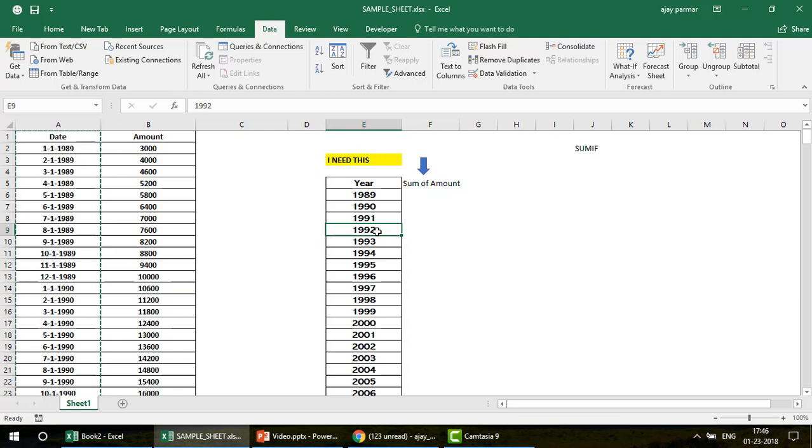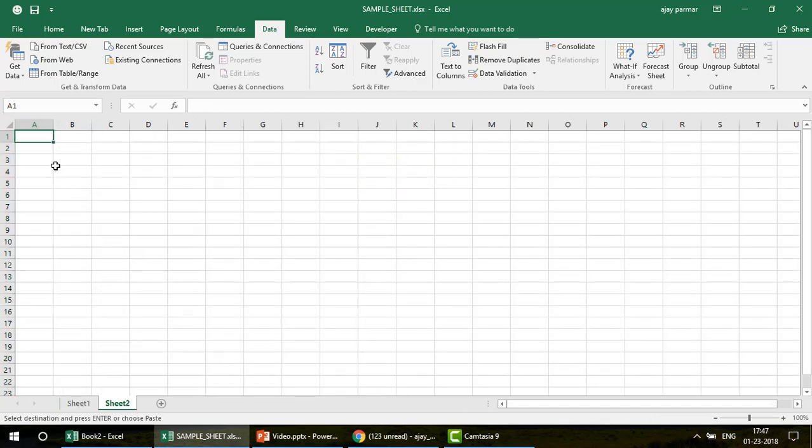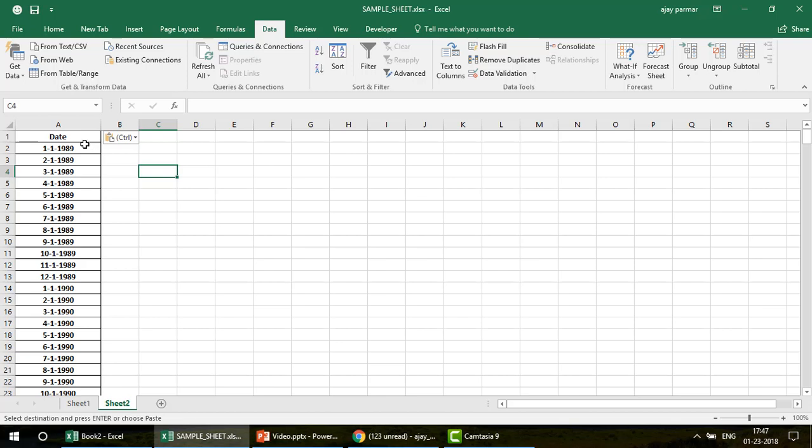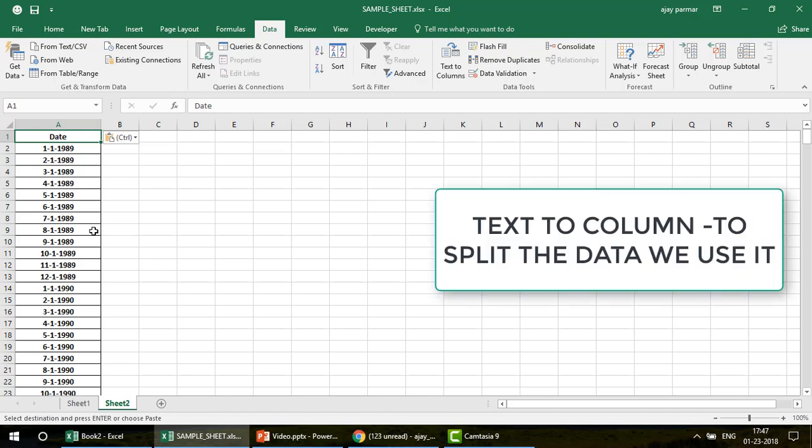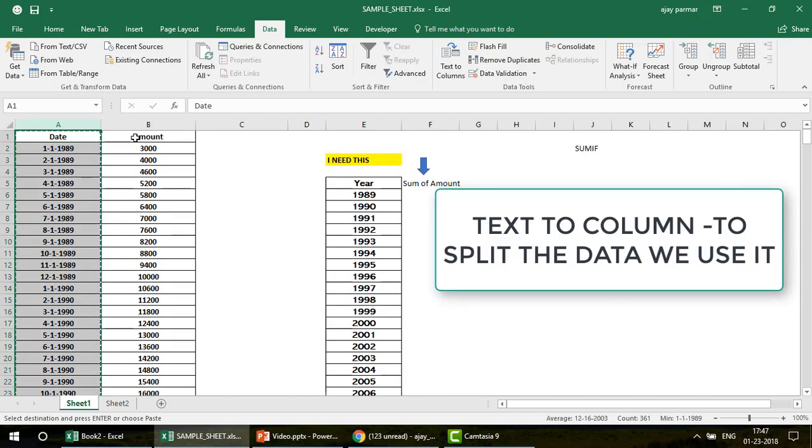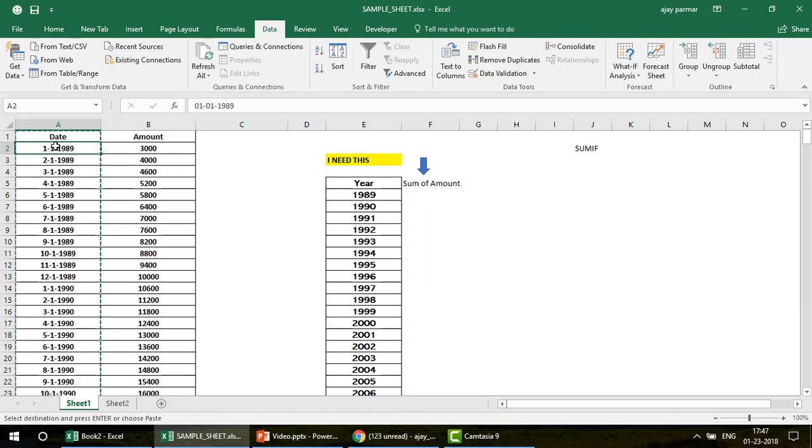So what is the challenge? The major thing you need to do is make sure that you separate the year from this date and month format. So how are we going to do that? There are several ways of doing it. For example, if I just copy this and put it here, the first option you can use is Text to Columns. You don't really have to use a formula, but I will avoid this option, because then I will first have to create some columns here, since this data will be split.